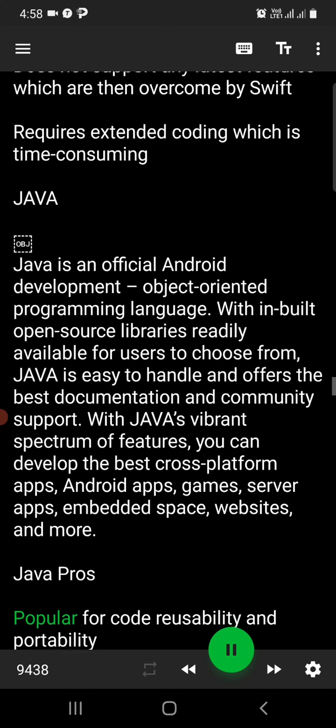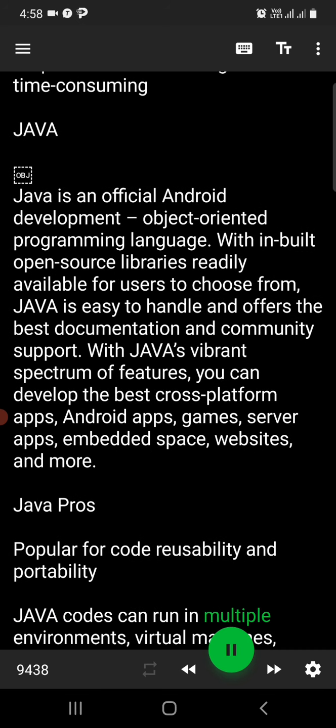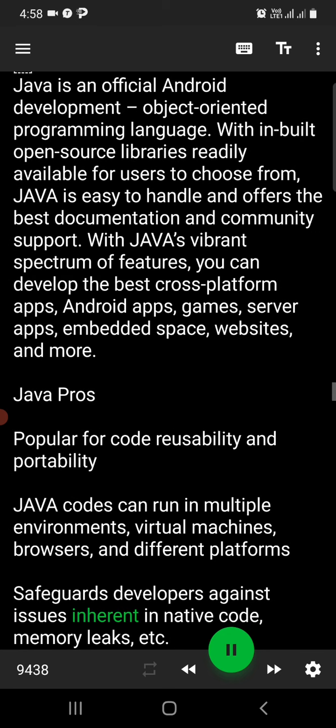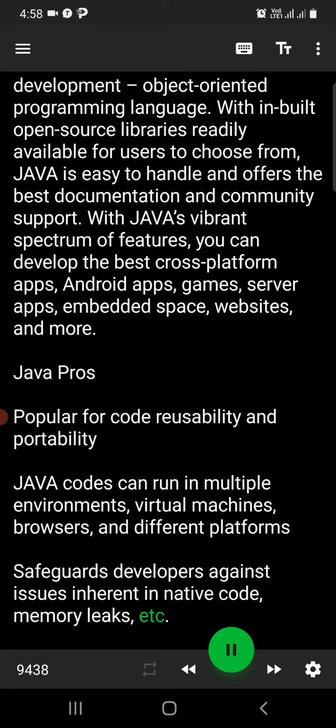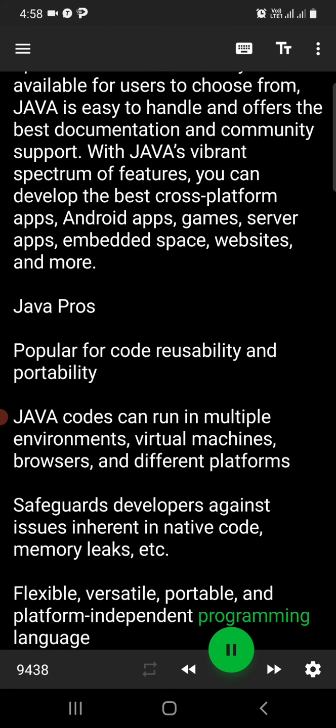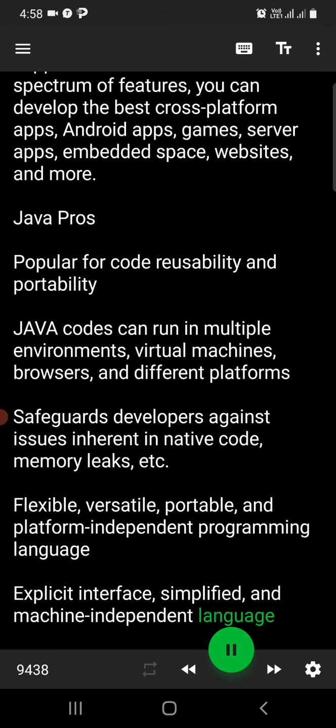Java Pros. Popular for code reusability and portability. Java code can run in multiple environments, virtual machines, browsers, and different platforms. Safeguards developers against issues inherent in native code, memory leaks, etc. Flexible, versatile, portable, and platform-independent programming language. Explicit interface, simplified, and machine-independent language.